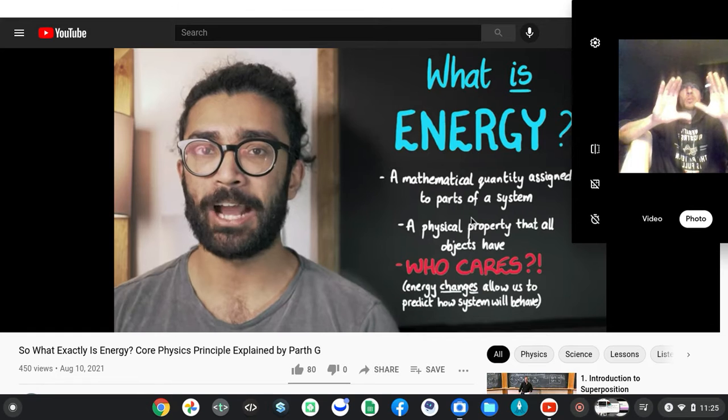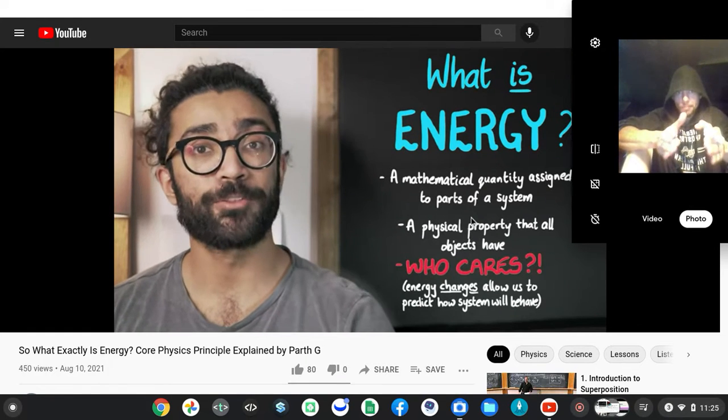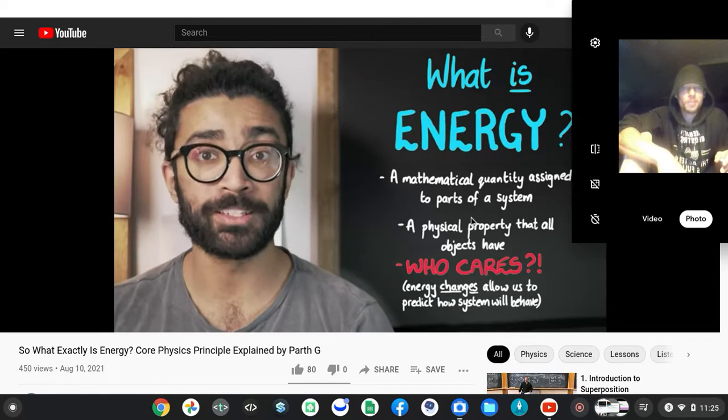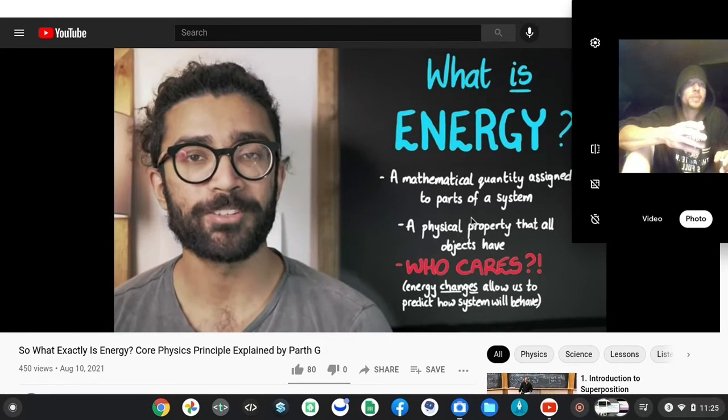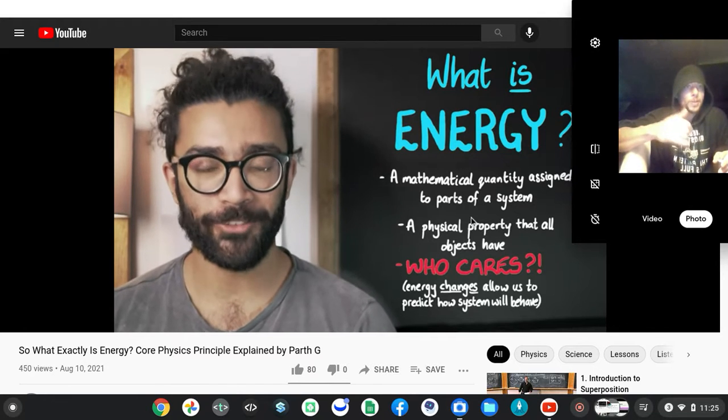In order to quantify energy, though, what is important is how it changes. What I mean by that is how it transfers from one place to another and what impact this has on the system we're studying. The law of conservation of energy seems to hold really well in experiments that we've done so far.